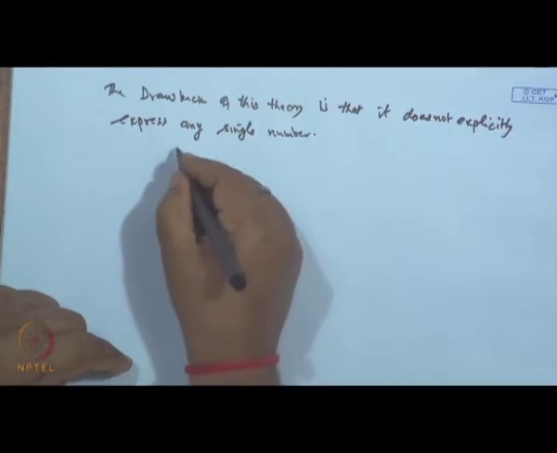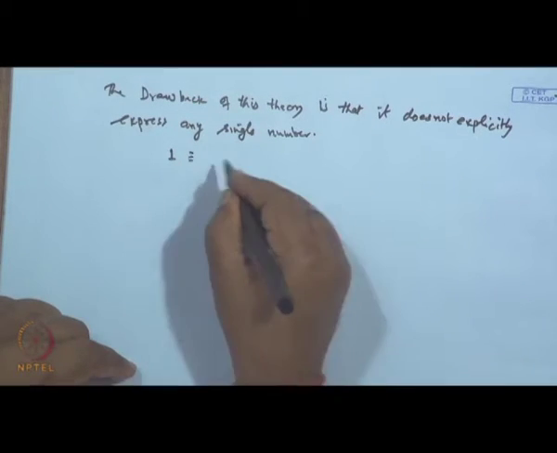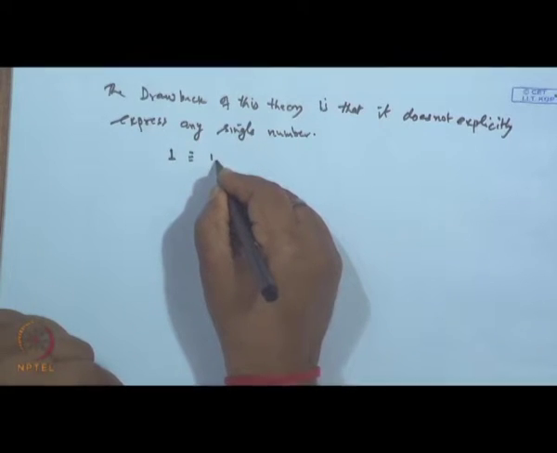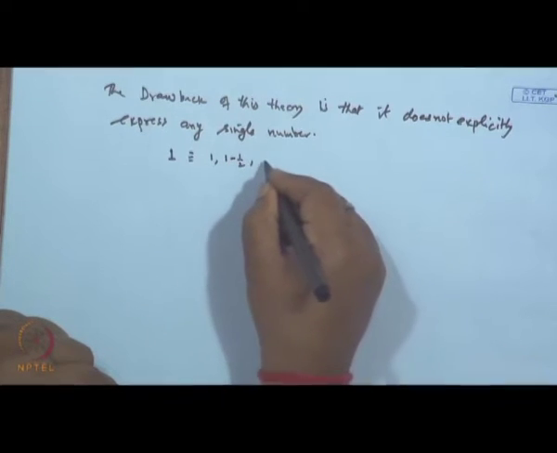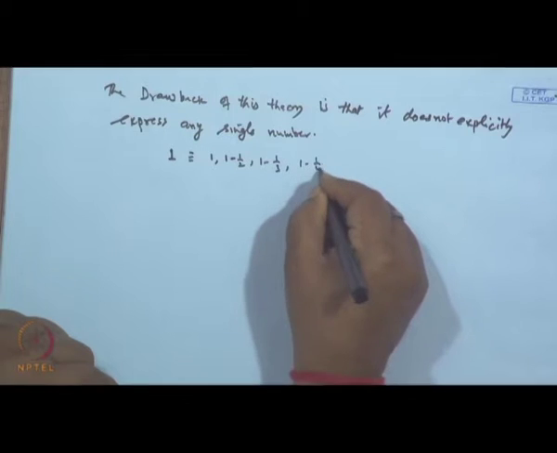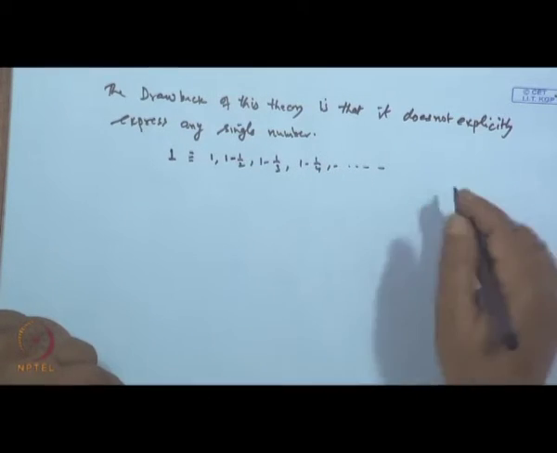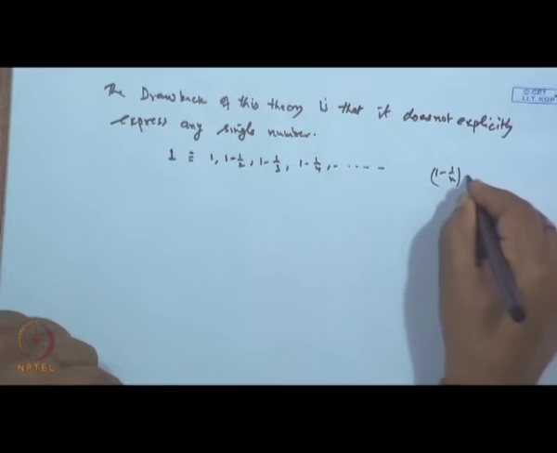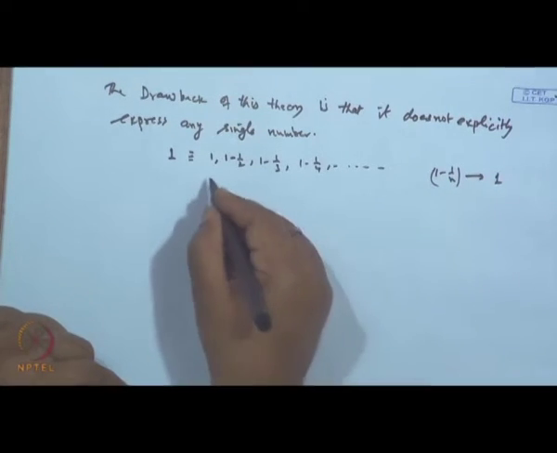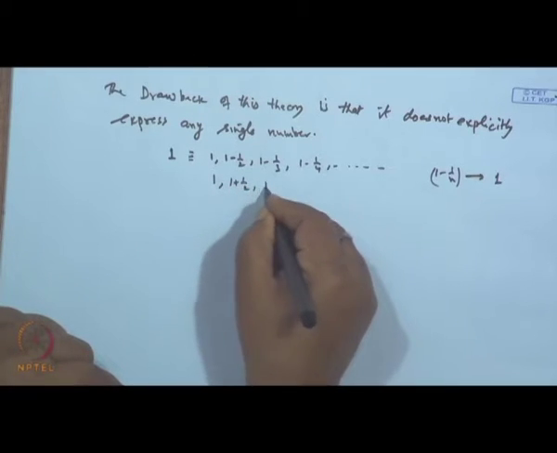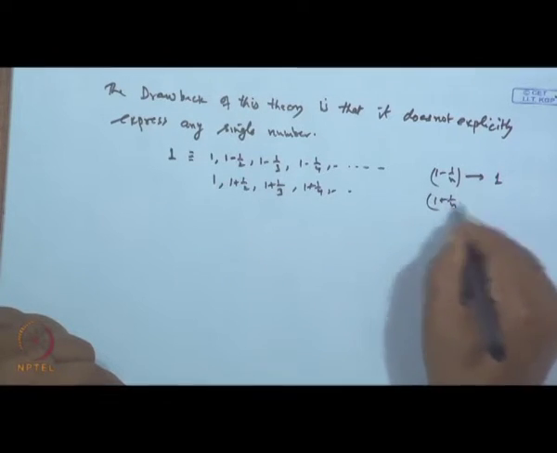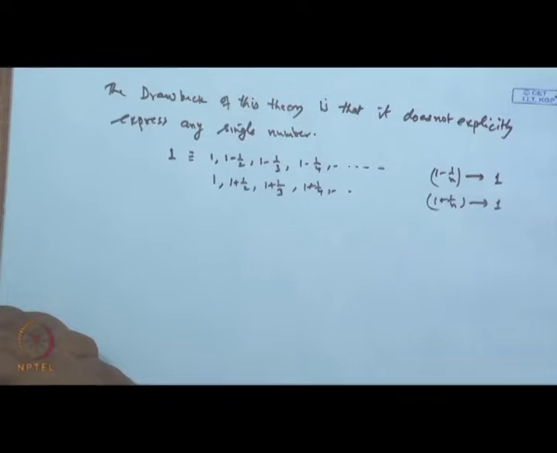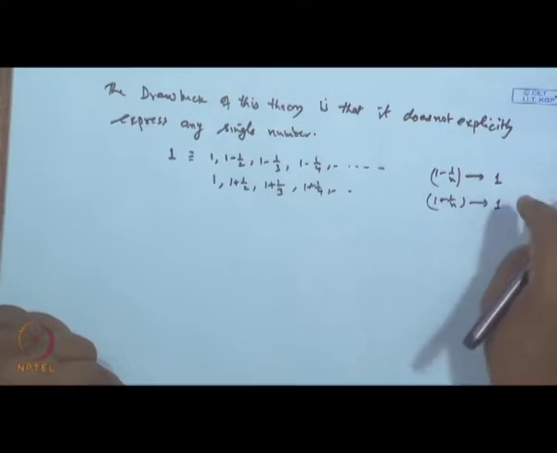For example, suppose I choose the number 1, then 1 will correspond to this sequence, say 1 minus half, 1 minus 1 by 3, 1 minus 1 by 4 and so on. That is 1 minus 1 by n, this sequence will go to 1. But on the other hand, 1 plus half, 1 plus 1/3, 1 plus 1 by 4 and so on, this sequence 1 plus 1 by n will also go to 1. So, there are many sequences available which go to 1.